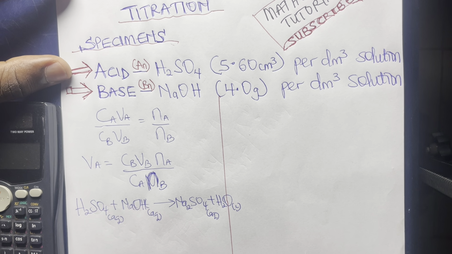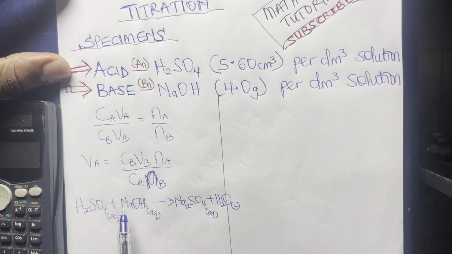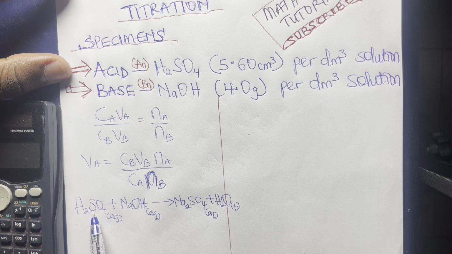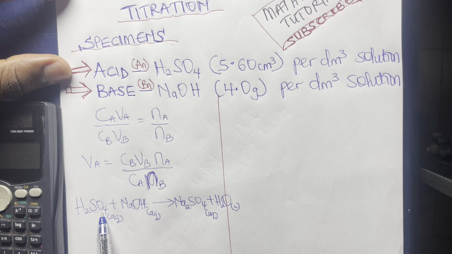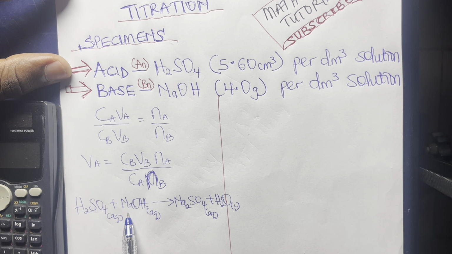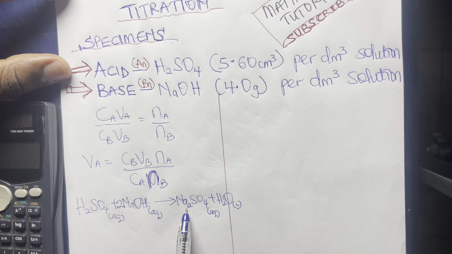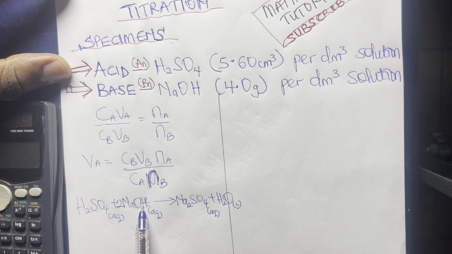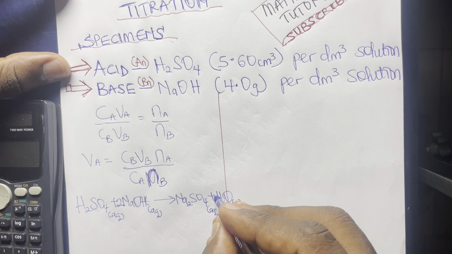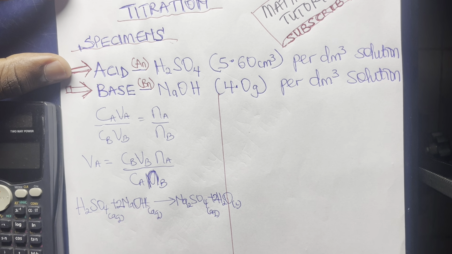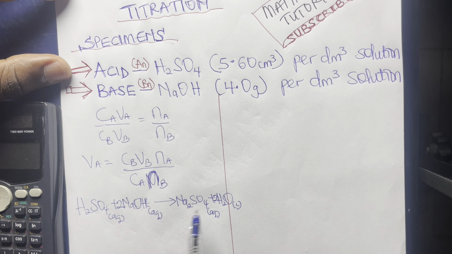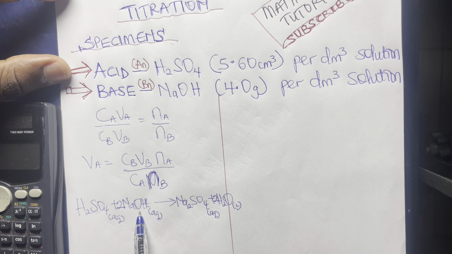So after writing the equation of the reaction, let's balance it. Hydrogen is 2 here and 2 here, sulfur is 1 and 1, oxygen is 5 here and 5 here. But sodium is 1 here and 2 here, so let me balance with 2. Then sodium becomes 2 and 2, and hydrogen is now 4, so let me put 2 here. I think it's balanced now. Hydrogen is 4 and 4, sulfur is 1 and 1, sodium is 2 and 2, and oxygen is 6 and 6. Everything is balanced.